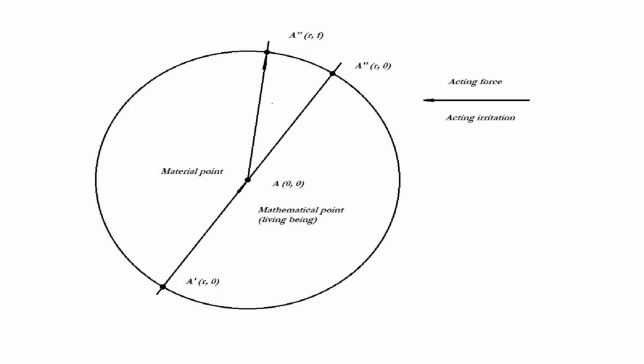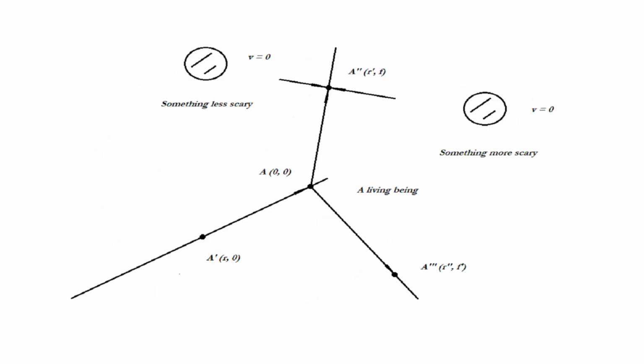A psychological influence can be exerted on a living being, which sets the direction. Therefore, an analogy can be drawn. Irritation is the direction of influence on a mathematical point that has a certain angle in space relative to 0 or is assumed to be 0. Any living being runs away if it is frightened, and the movement of a living being has a direction from the source of fear. And any living being changes the direction of movement away from the source of fear by a certain angle. The more frightened a living being is, the greater the angle of deviation, and if a living being is very scared, then the trajectory of movement will coincide with the direction of the applied force, irritation, from the source of fear. Let's turn to experiments again.